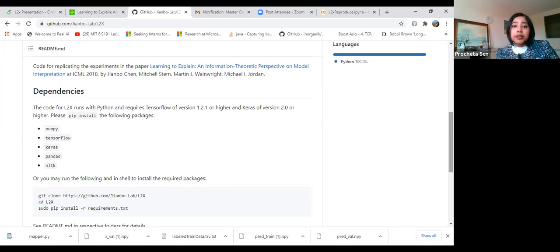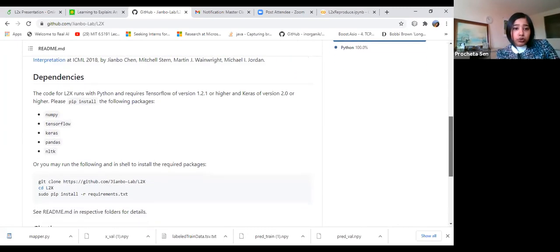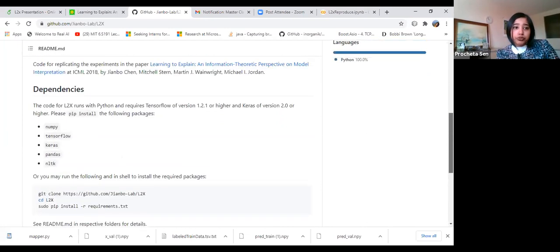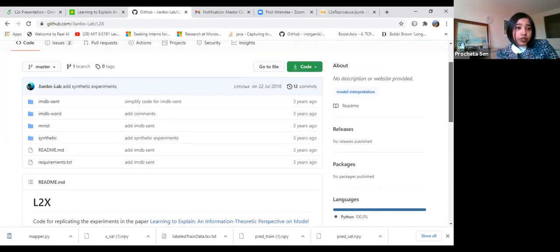The algorithm will remain the same, but some functions, for example set random seed, will change. So you can use this code up to TensorFlow 1.15, and I have run it on Python 3.7, but it works fine in Python 2.7 as well. That's everything in terms of installing this code.